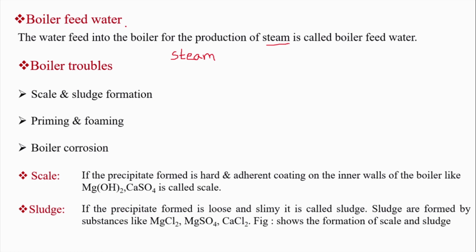So this boiler feed water should satisfy certain parameters like it should be having less than 2 ppm of hardness. So the hardness of the water must be less than 2 ppm, as well as the concentration of the dissolved gases in this should be less than 0.2 ppm of oxygen or